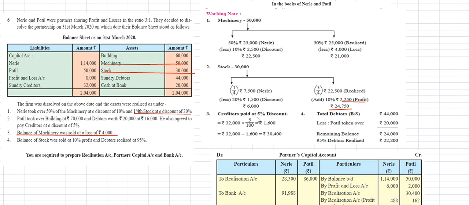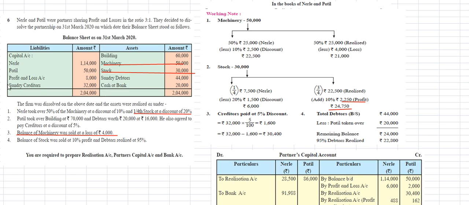Next is the third adjustment: creditors paid at balance pay. Patil took over a building at 70,000 rupees and debtors worth 20,000 rupees at 16,000 rupees. He also agreed to pay creditors at a discount of 5%. That is, creditors paid at a 5% discount.